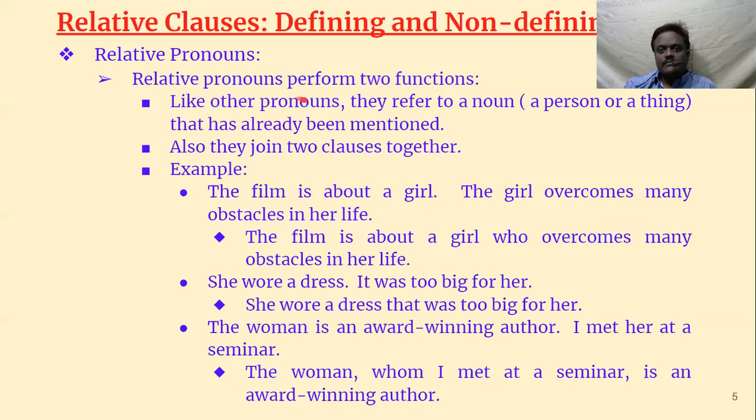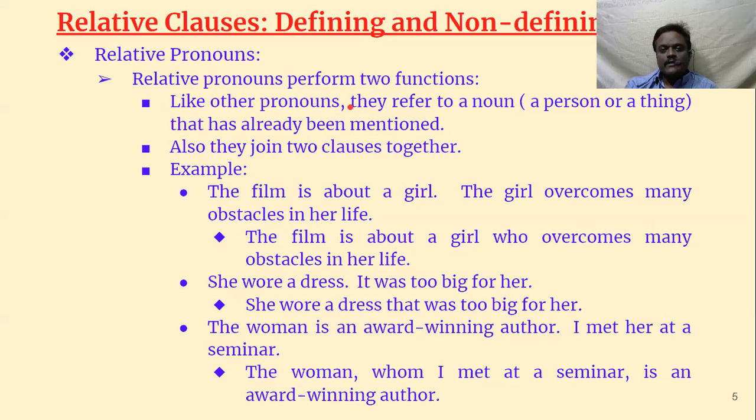Relative pronouns perform two functions. They can do two things. One is, like other pronouns, they refer to a noun, a person or a thing. So usually, what does a pronoun do? It refers to a person or a thing. Suppose we say he, it refers to Rama or Krishna or whoever we have referred to earlier. That is the work a pronoun does.